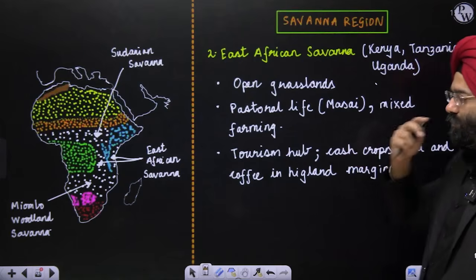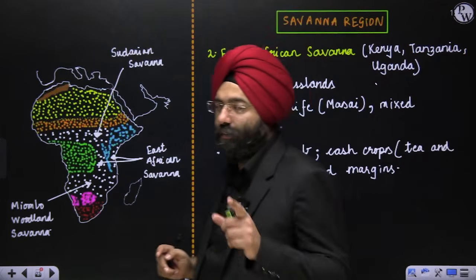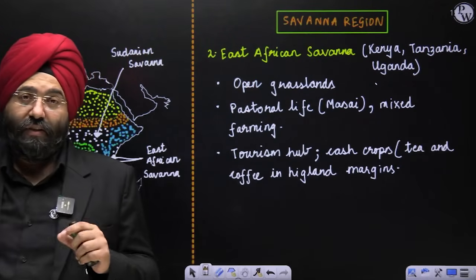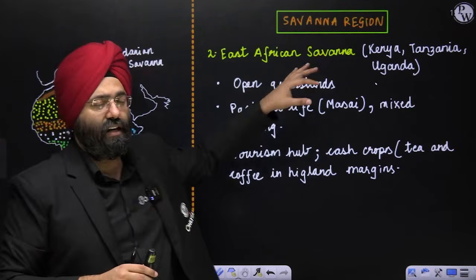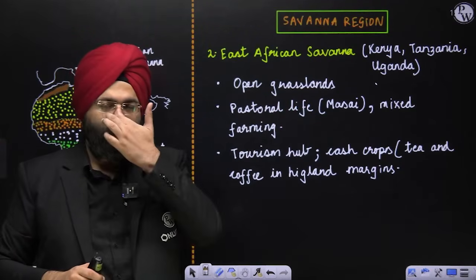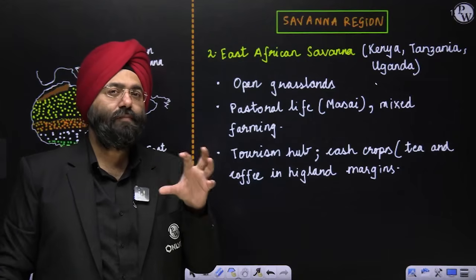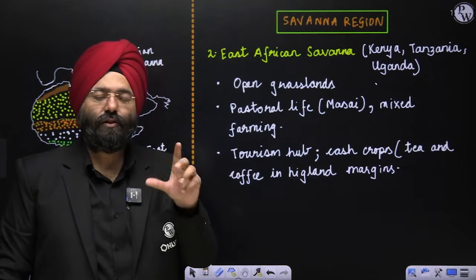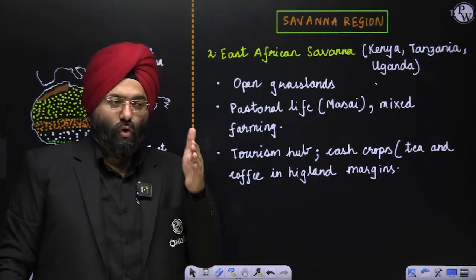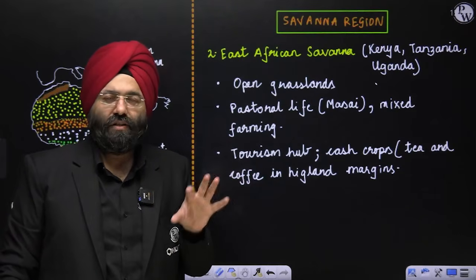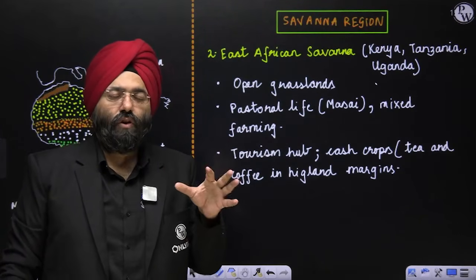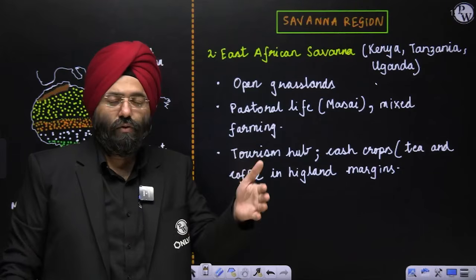Mixed farming is also practiced here. As I had mentioned, tourism hub, please understand. With respect to tourism, Kenya in particular has done really very well, because it has tapped the potential of rural tourism and indigenous tourism, where the coordination between the tribes and the government is such that the people who go there do not disturb the tribals or give them certain food and all, that might disturb their ecosystem or their habits.